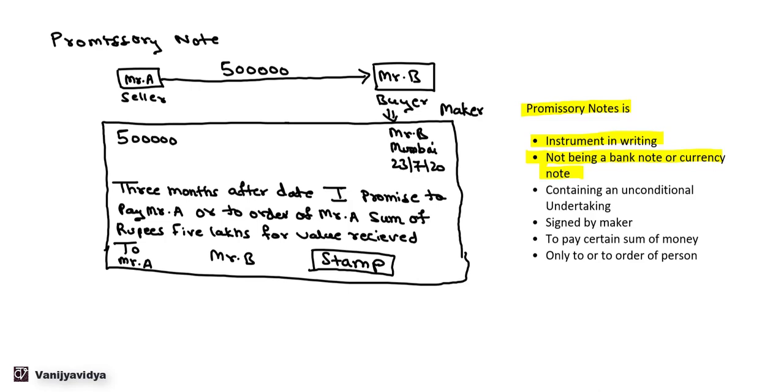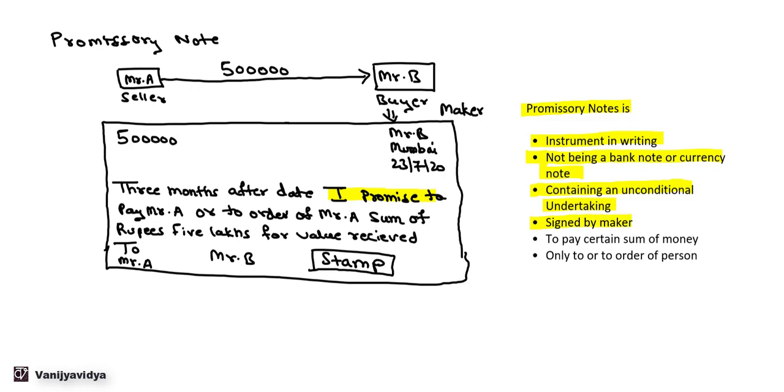a currency note. Then containing an unconditional undertaking or a promise. Containing an unconditional, that is, I promise. The undertaking to payment has to be unconditional. So there shouldn't be any condition to payment. The wording shouldn't be I promise to pay Mr. A only if the quality of the goods is good, or there shouldn't be any condition on making a payment. That is, there has to be unconditional undertaking or a promise.